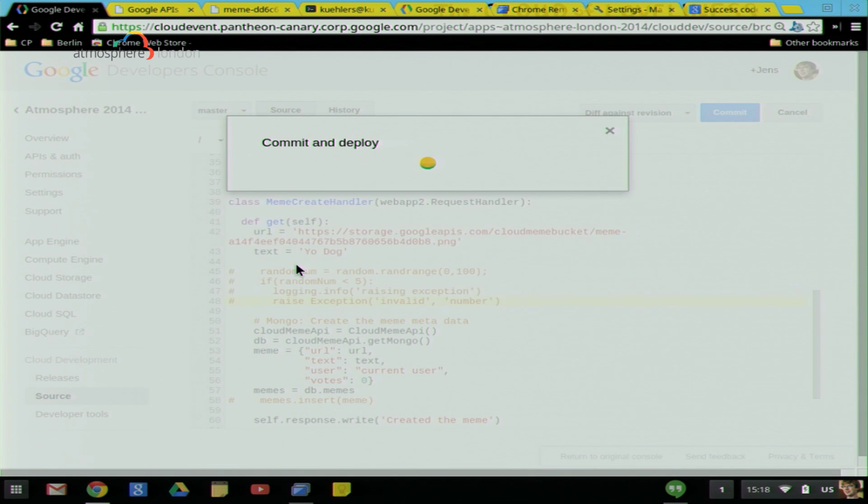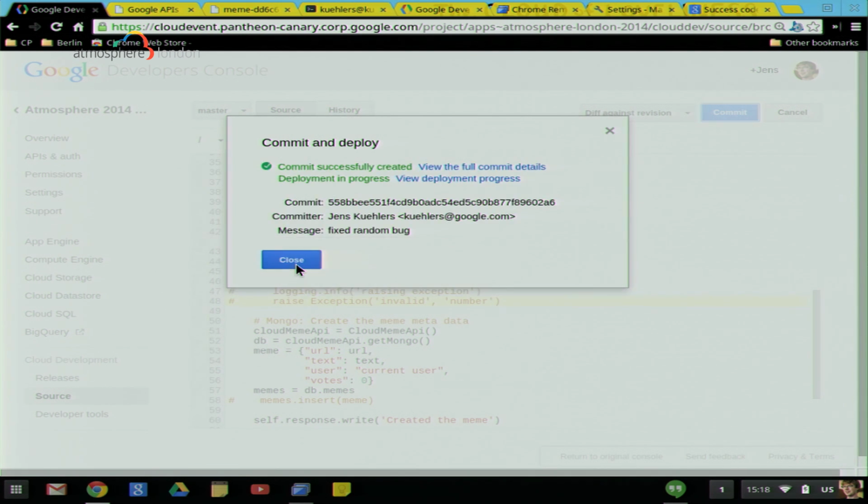It's important to note here that what we're doing isn't just logging into one of the servers and saying the code's changed, I'm going to fix that. What we're actually doing is committing the fix to the Git repository, kicking off a test and deploy cycle like we were doing from the command line. And then this code will be rolled out to all the instances when it's complete.